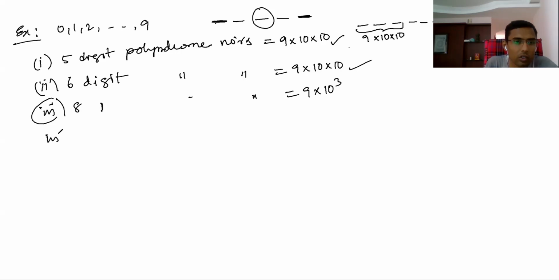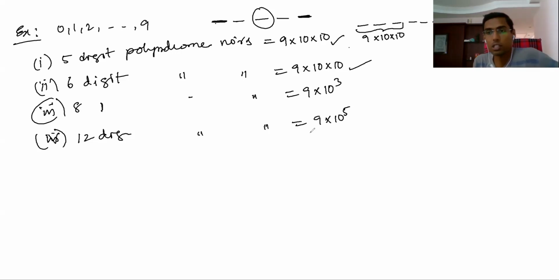Now let's say you have to form 12-digit palindrome numbers. 12-digit palindrome numbers: 9 into 10 to the power of 5. 6 digits you should arrange. First 6 digits, and the next 6 digits will automatically be the same numbers. Okay, this is about palindrome numbers. Hope you got this one.